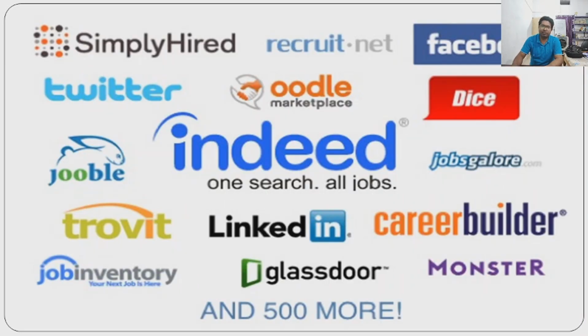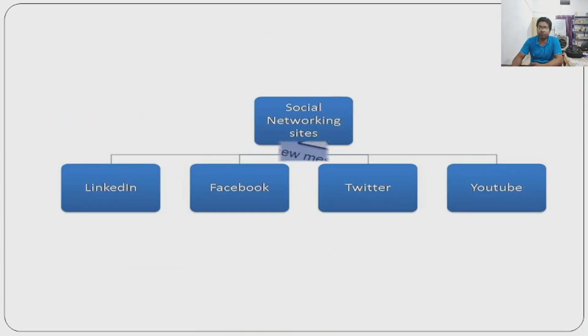So this is the picture which is showing the companies who are hiring online or giving instructions and facilitating for online recruitment process, and the most popular is Indeed. And there are others also we can see in the picture, LinkedIn, Career Builder, Twitter, so many things. So many companies are doing online, and there are 500 more others also. So these are most popular ones in this picture.